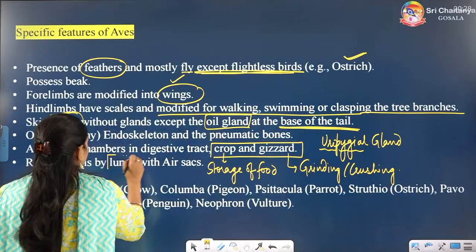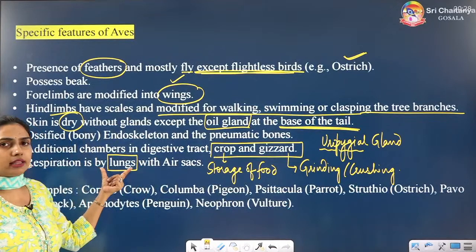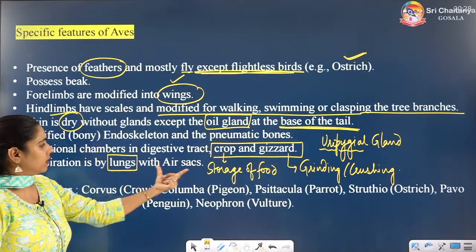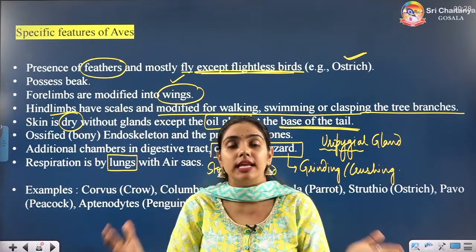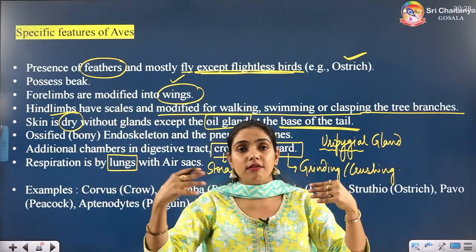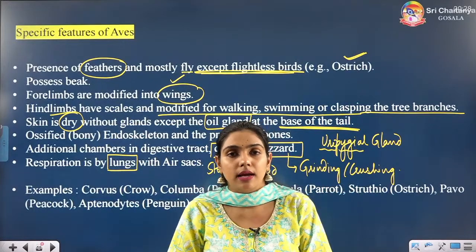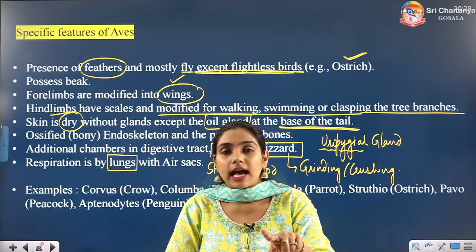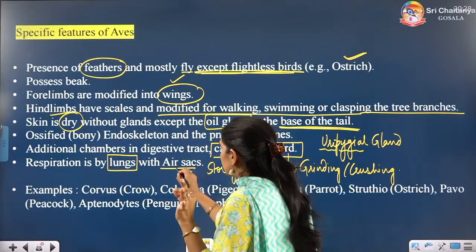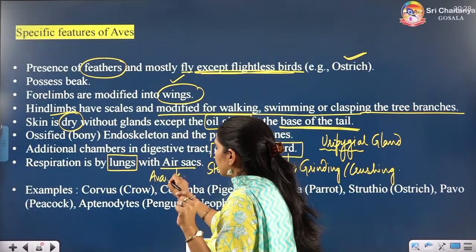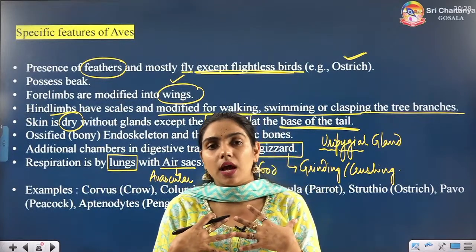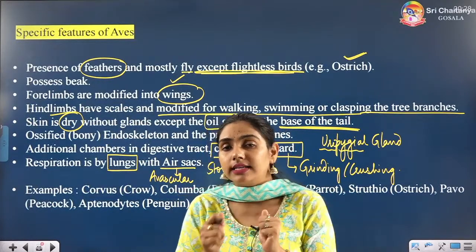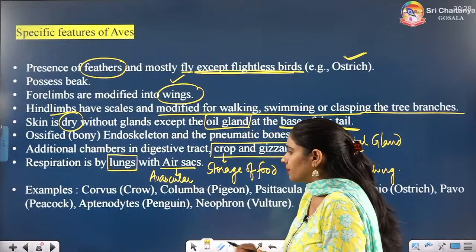Now respiration is there by the help of lungs, but with the air sacs. Air sacs are supplementing the respiration, helping in the respiration. Air will be filled in the air sacs. Alright, but these air sacs are avascular. Our air sacs are vascular. Alveoli, air sacs are present within our lungs. They are vascular. Alright, but here they are avascular.